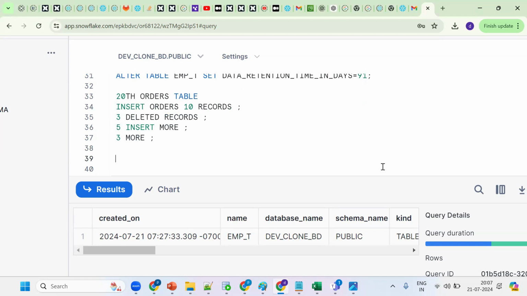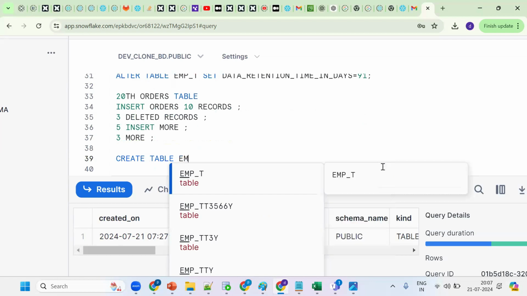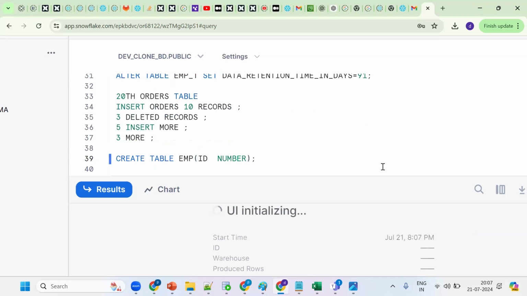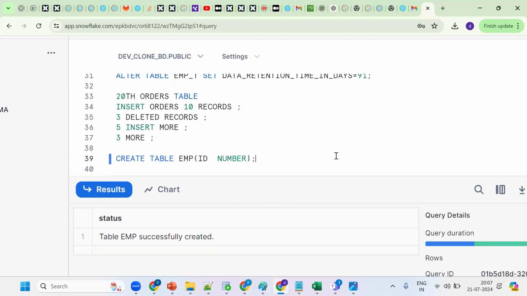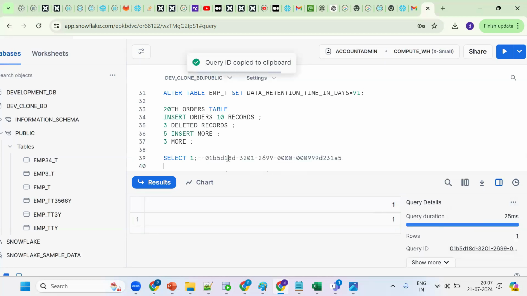Simple thing, I'll try to share with a use case. Create table, simple thing. I'm going for EMP only, ID number, so one table with one column. Before that, for every statement I execute, Snowflake generates one query ID. See the query ID. Now try to execute the same query one more time. Now what happened? For every statement, Snowflake generates a unique query ID.